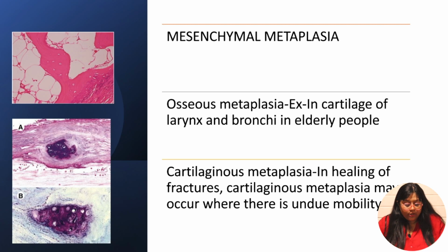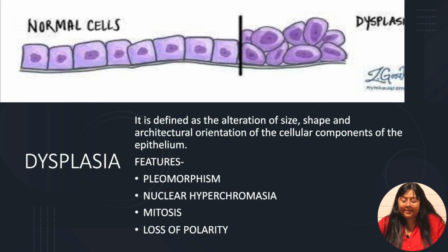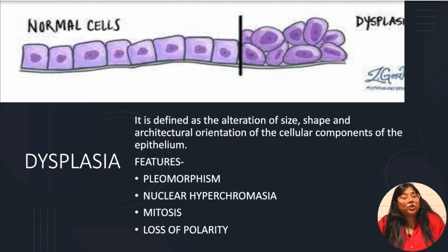Another type of cellular adaptation is dysplasia. What does dysplasia mean? There is a disorganized growth of cells. This is actually an atypical cellular adaptation. And why is it atypical? Because whatever other types of cell adaptations I have taught you today, all those adaptations are reversible. However, dysplasia could be irreversible. Dysplasia could lead to cancer.